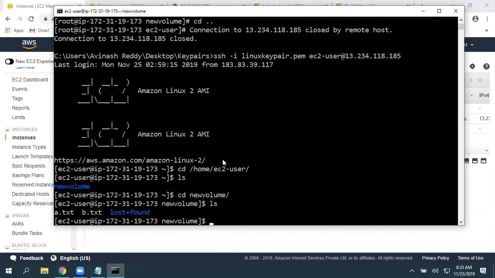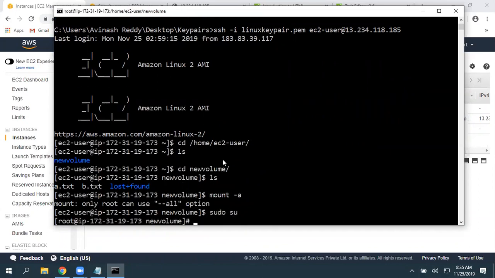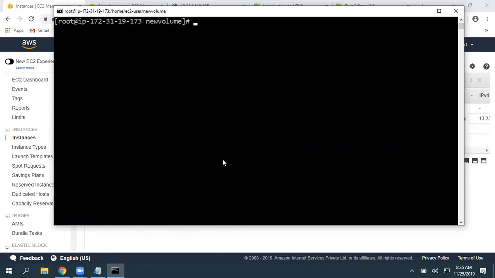Got it? So again, you can give mount -a. It is going to mount basically. Only root can do this, so we need to execute that after entering the entry in the fstab file. So give mount -a or mount --all. It is going to mount. Okay, it's already mounted, so you really don't need to worry about that. Sometimes, like on Red Hat, you can enter the command mount space -a. These things are all discussed in our Linux course in detail, so spend some time and go there.